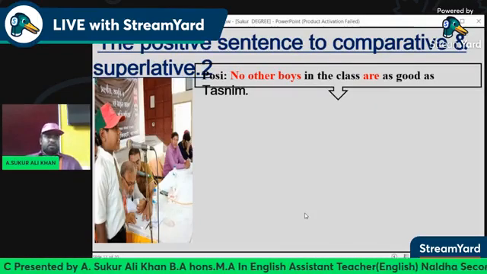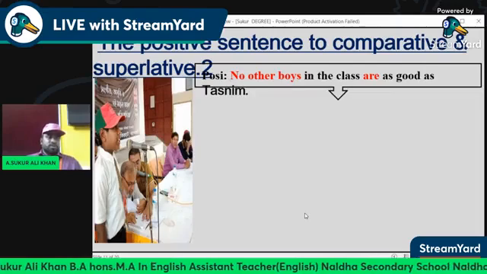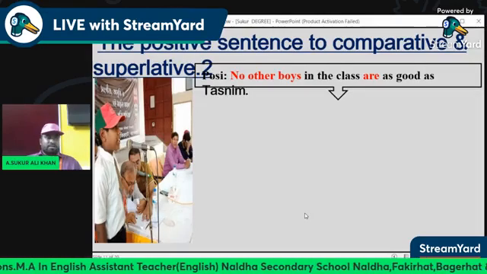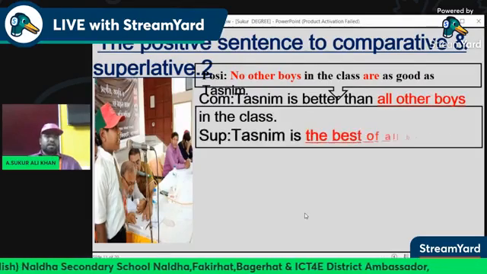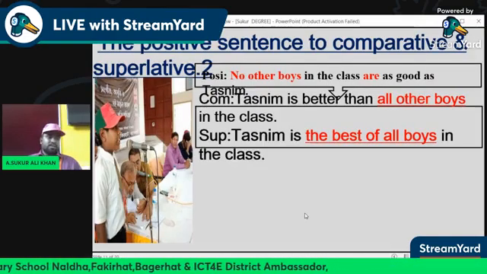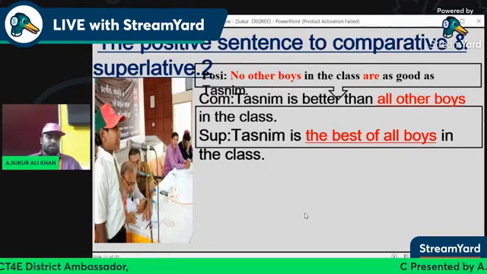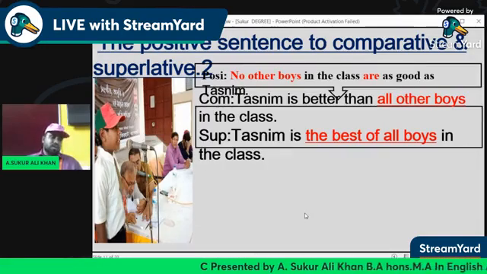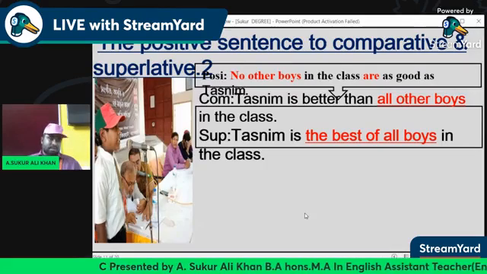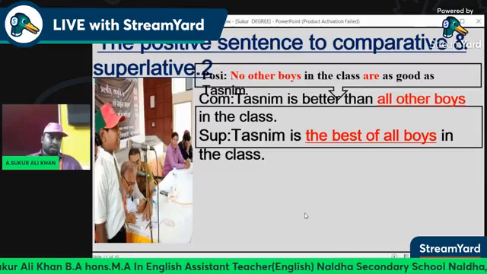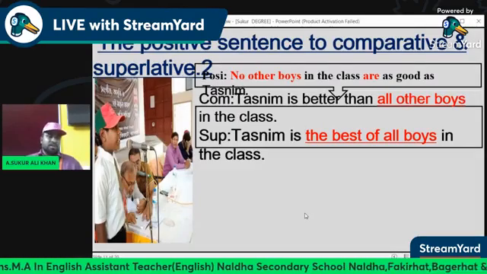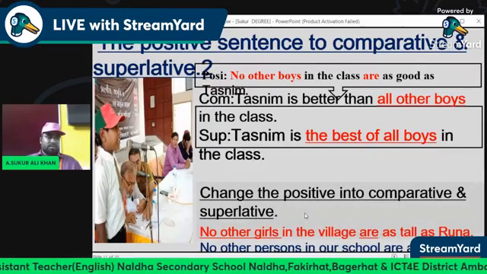Change the positive sentence to comparative and superlative: no other boy in the class is as good as Tasnim. Comparative: Tasnim is better than all other boys in the class. Superlative: Tasnim is the best of all boys in the class. Here, with no other boys, we use the form of all other boys and the best of all boys.